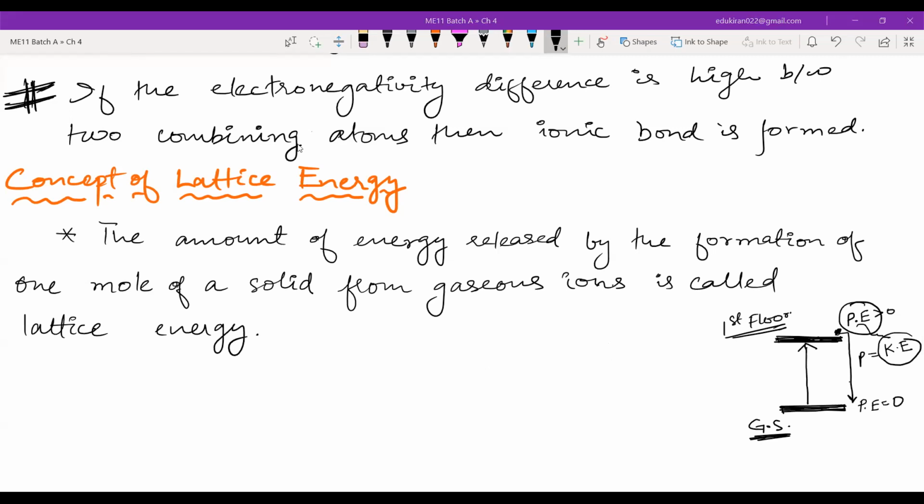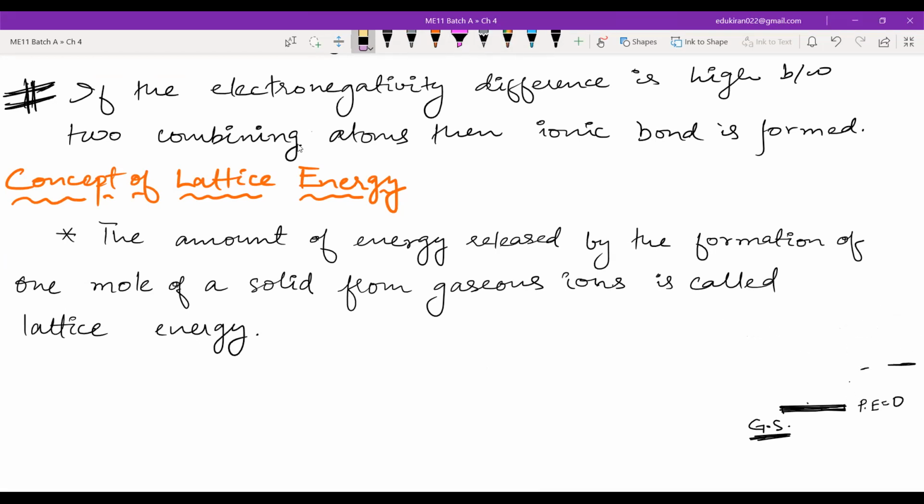So from momentum, I can calculate the kinetic energy, and that will be the potential energy when it was on the first floor. Now, can you think of any way in which you can measure the energy required to go from ground floor to the first floor? No, na? So similarly here also,